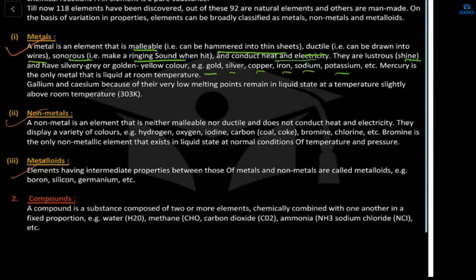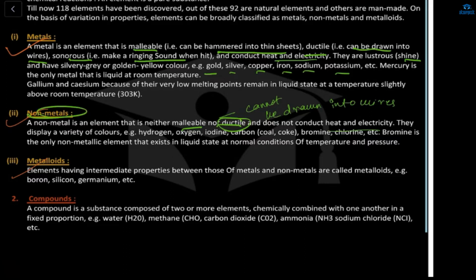And what is a non-metal? A non-metal is an element that is neither malleable nor ductile. Malleable means it cannot be hammered into a thin sheet. And ductile means it cannot be drawn into wires. Ductile means can be drawn into wires.